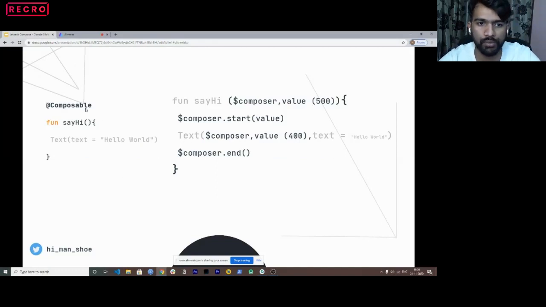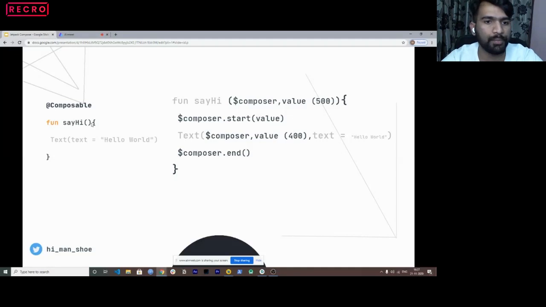So first, check this say hi function. This composable we used above the function say hi, and inside that we used a text widget, right? So here everything is a widget again. So the text here, and we passed hello world. But when we have to break it down, you still need to have it as a very normal function, right? Because considering coroutines or anywhere else, when you pass a suspend function, it has to break down inside it, and then it passes certain callbacks, right?